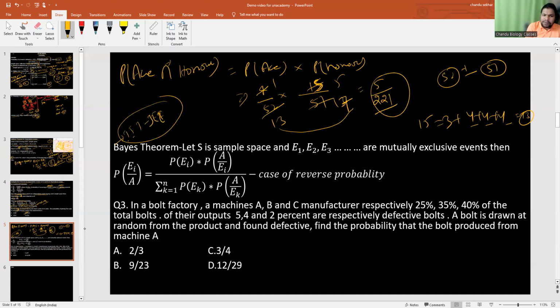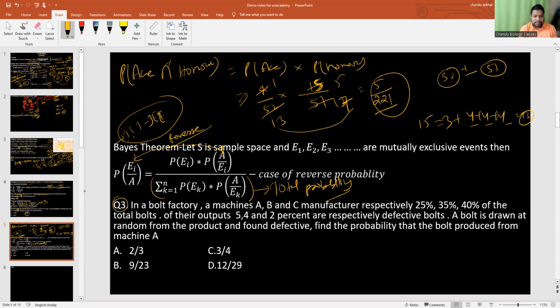Then we can find P of Ei given A as P of Ei into P of A given Ei, divided by the total probability. You can check it from these two terms. Those two are reverse. So that's why we are calling it reverse probability. And the denominator indicates the total probability. So how can you use it? Look here, everyone.